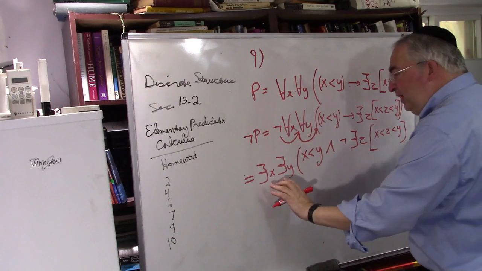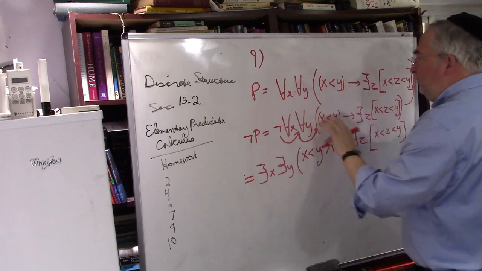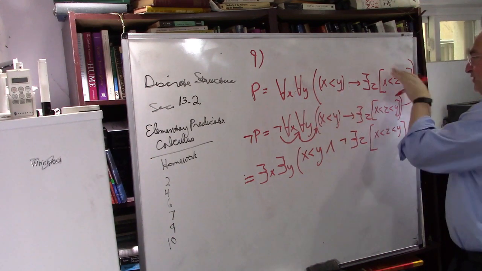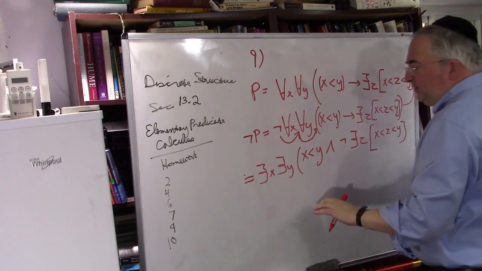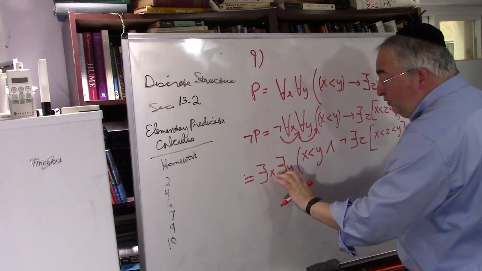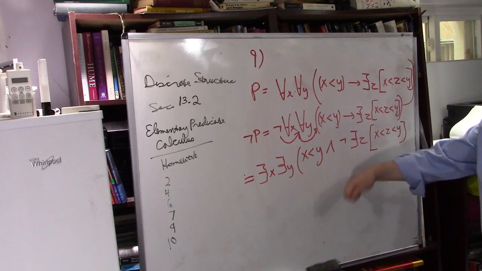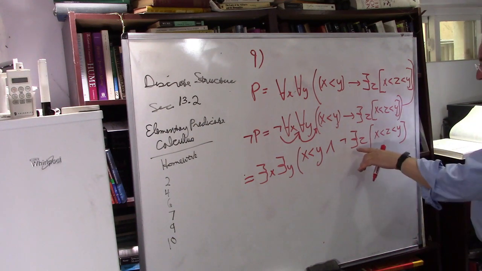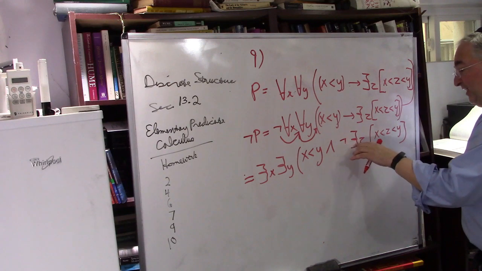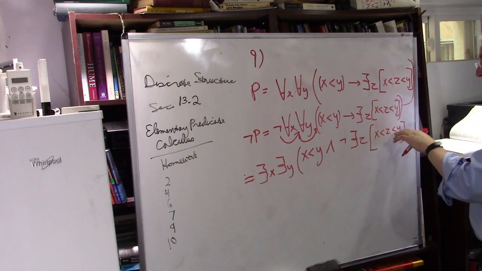Let's just say it again. It says, for any two numbers, if one is less than the other, there's something in between. Now saying that this is false means there are two numbers such that x is less than y, but still there's nothing in between them. What does it mean there's nothing? There does not exist a z such that x is less than z, which is less than y.